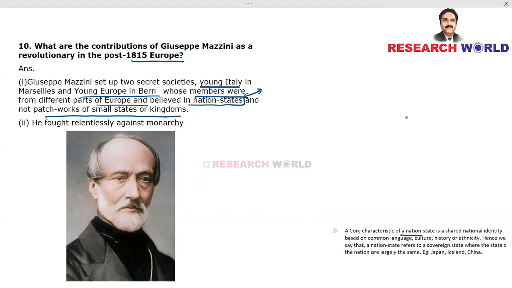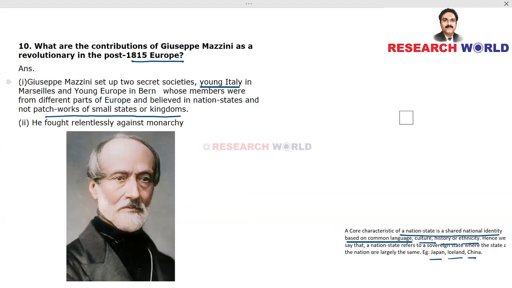The core characteristic of a nation state is a shared national identity based on common language, culture, history, or ethnicity. A nation state is a sovereign state, which means it is absolutely powerful, that is, the power is derived from the people of the country. It's a sovereign state where the people come from the same ethnicity, speak a common language, and have the same culture, etc. We cited Japan, Iceland, and China as examples. Now coming back to the point.